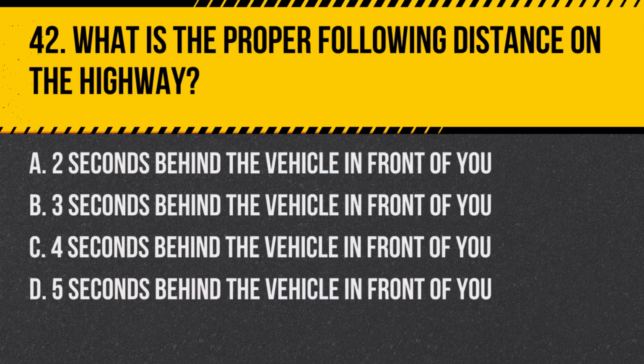Question 42. What is the proper following distance on the highway? A. 2 seconds behind the vehicle in front of you. B. 3 seconds behind the vehicle in front of you. C. 4 seconds behind the vehicle in front of you. D. 5 seconds behind the vehicle in front of you. Answer B. 3 seconds behind the vehicle in front of you. A 3-second following distance is recommended to provide enough time to react to hazards on the highway.